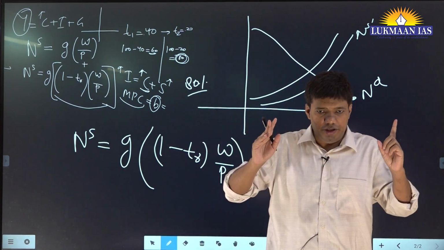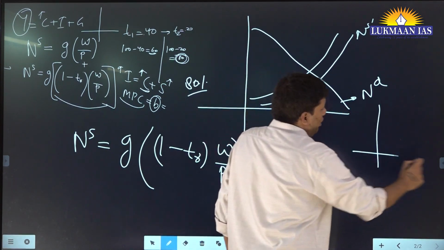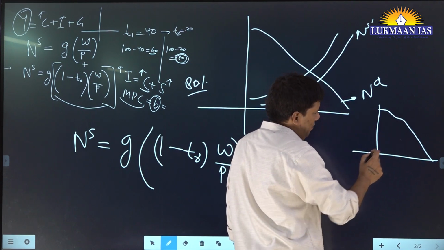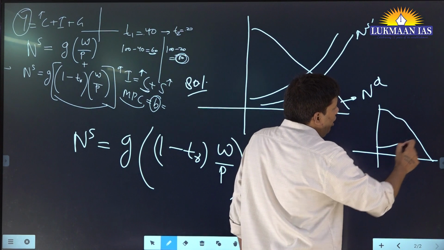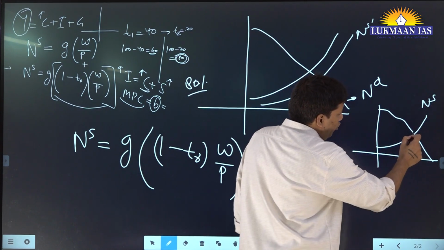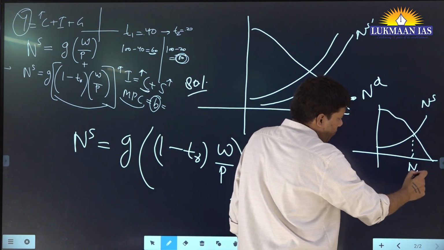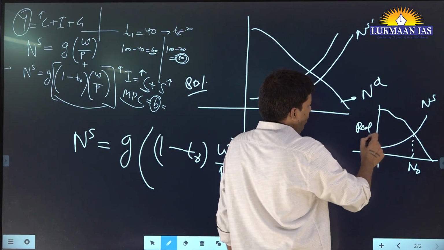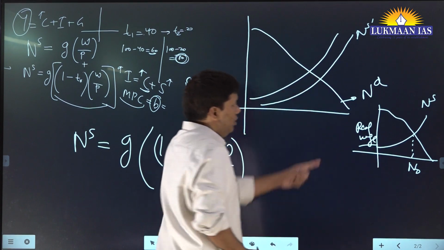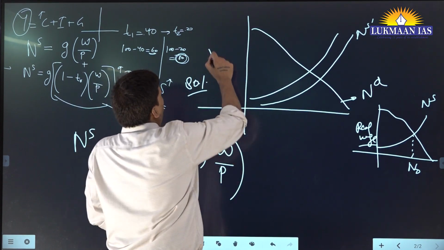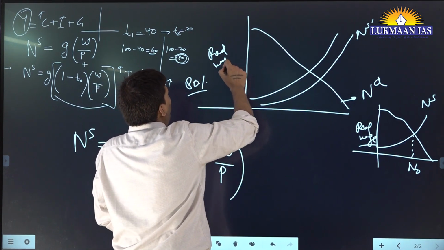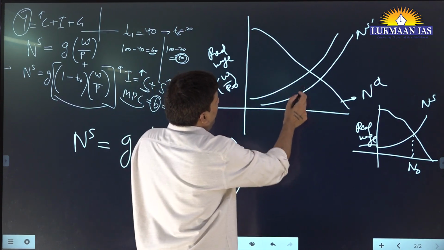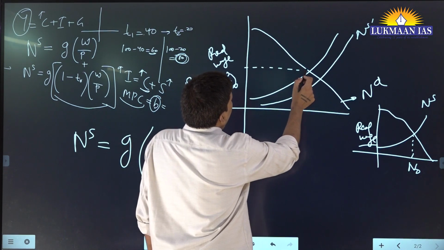In the first or second lecture, we saw that your labor demand curve is nothing but the MPN, and we saw the labor supply curve. Then we saw their intersection gives you employment, and this is your real wage. You remember this part? Yes, sir. Any problem here? No. So same thing, you will plot it here. Real wage, let's call it W/P_0. At this point, this is the real wage.